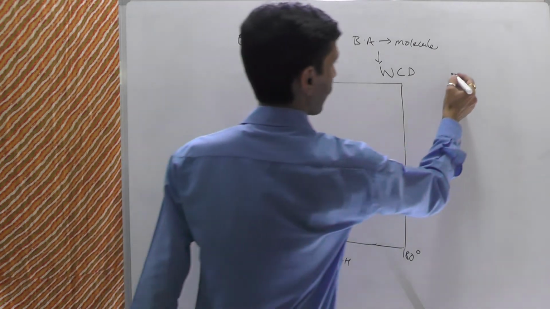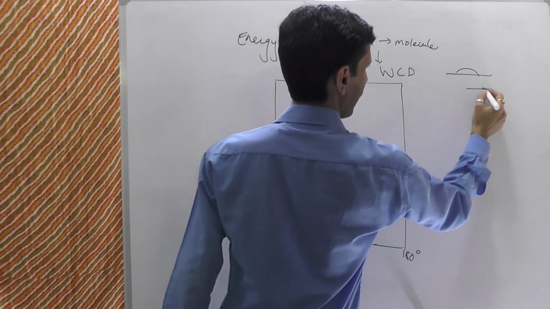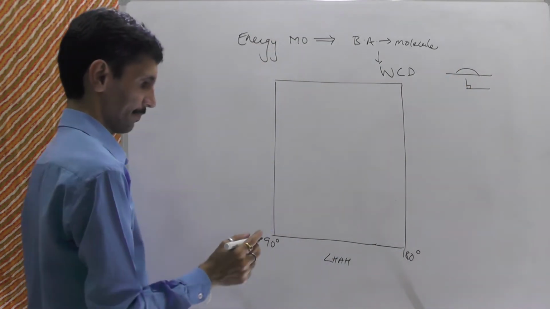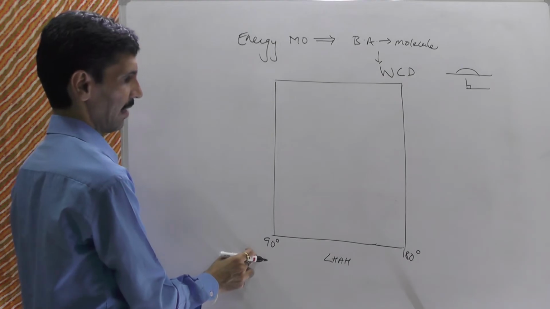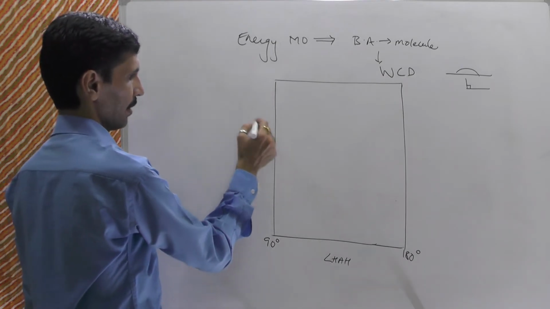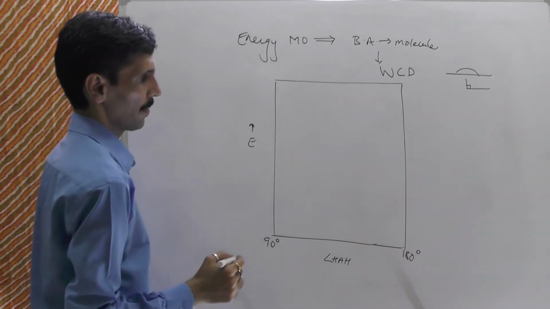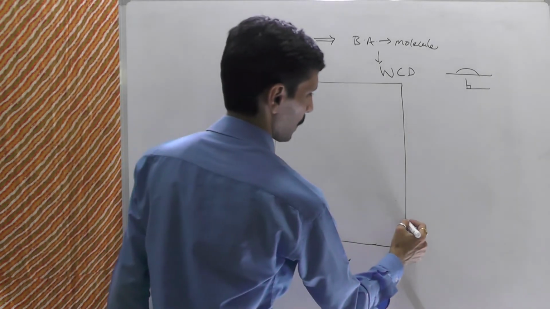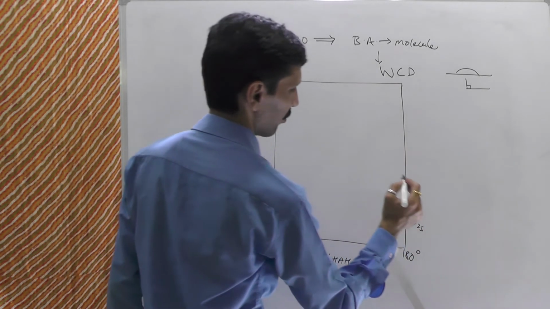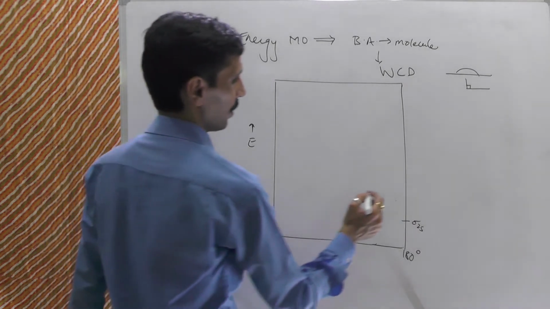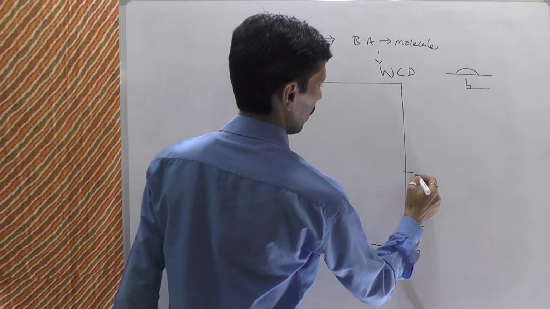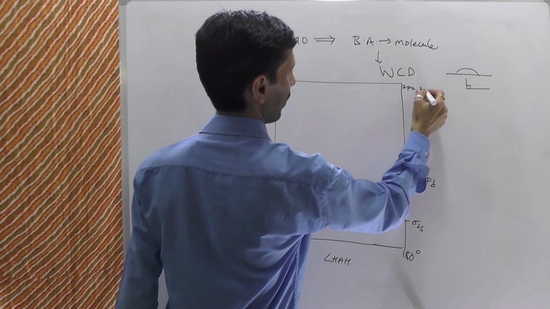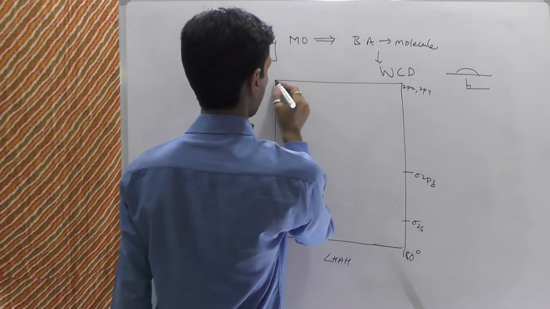Okay, so if it is a linear molecule with 180 degree like this, or else we can be showed like this, 90 degree. You cannot have lesser than that. So this is what the bond angle is. On the other side we have got energy. Okay. So now, when we talk about 180 degree, let us take an example of beryllium hydride. So we had a sigma 2s orbital, okay, at the lowest side. Then we had sigma 2pz, and then we had over here the 2px as well as the 2py, okay, which were non-bonding. Okay, so this was the level.